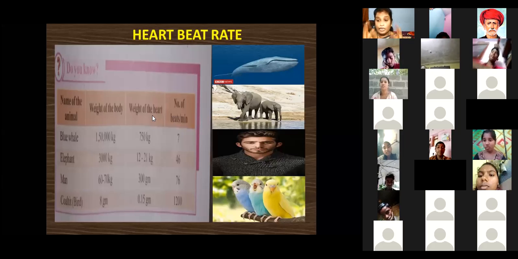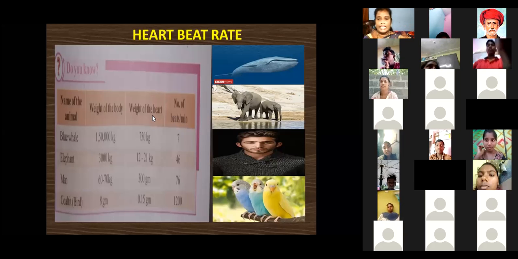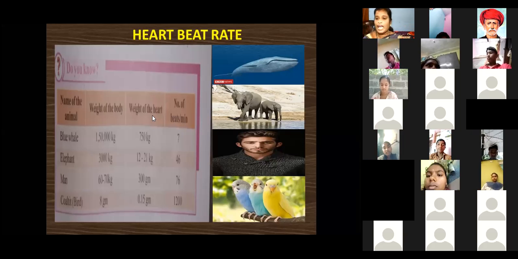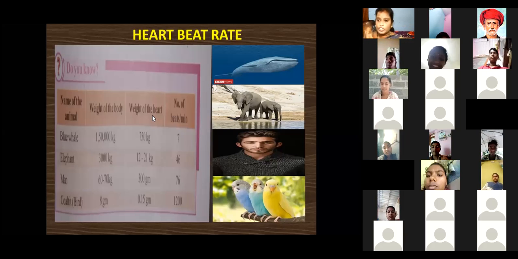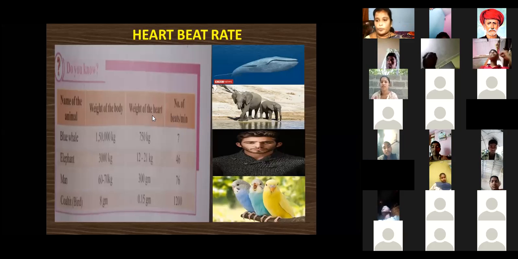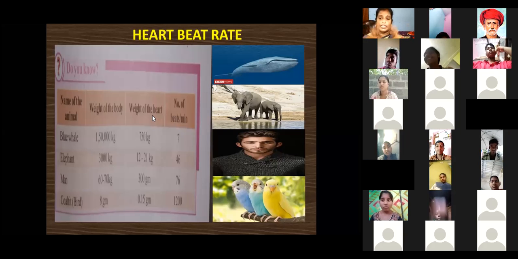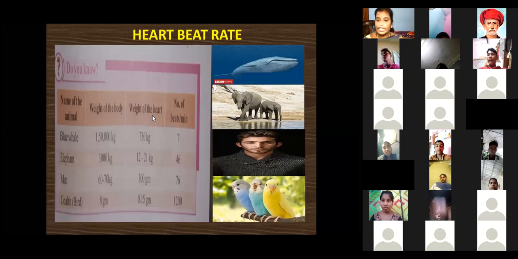The heartbeat rate is very different. All living organisms have one important organ, the heart. The heart shows the heartbeat, in the cardiac cycle, and it must also change during activities. So in our surroundings, different kinds of animals and living organisms are there. Comparatively, in each one the heart rate is different. Okay, can you understand in this slide?